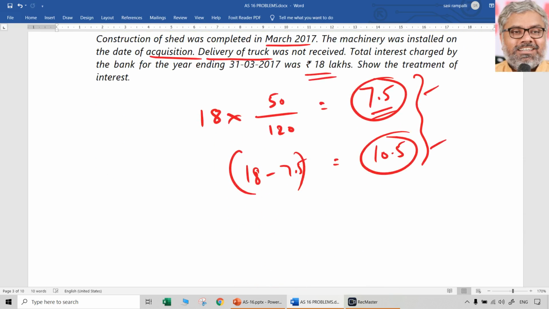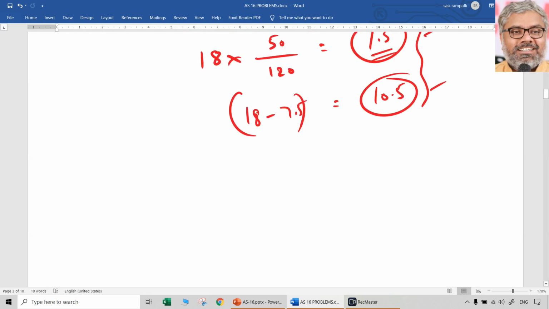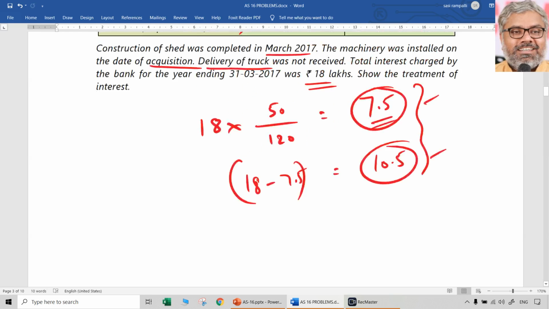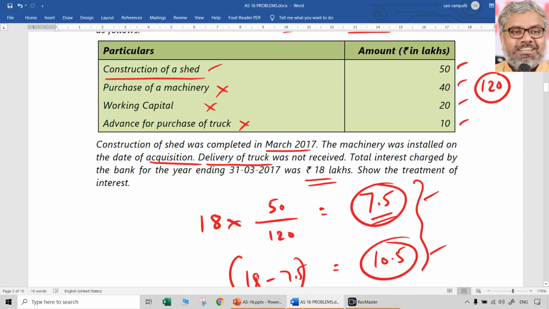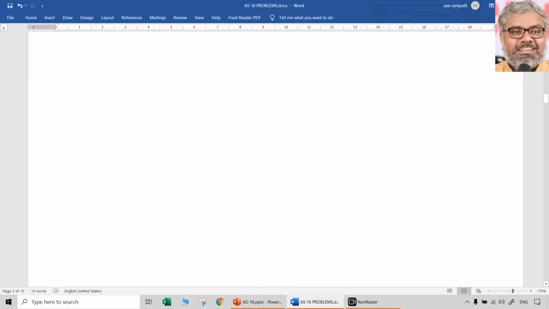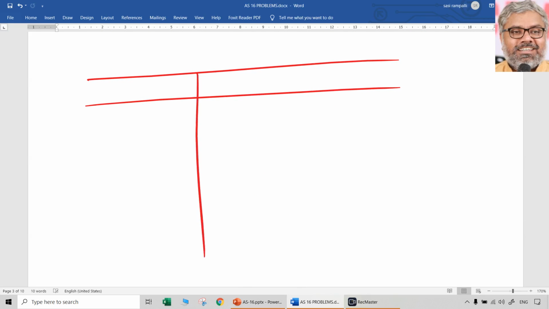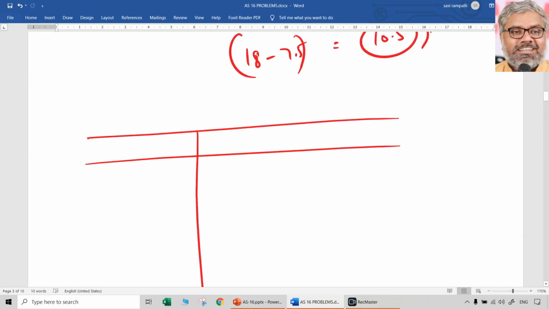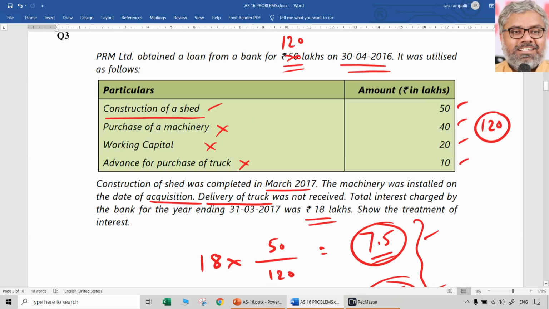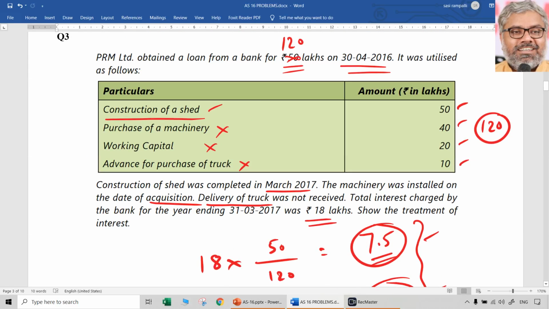10.5, naturally being a revenue expenditure, will be charged to the P&L account. That is how it can be done and presented well. I am not going to show the same kind of presentation again and again in other problems. You can just prepare a big table. That is how presentation matters. The ultimate answer is not going to change, but the way we present can change, more professionally and more visibly good. So what can be there?